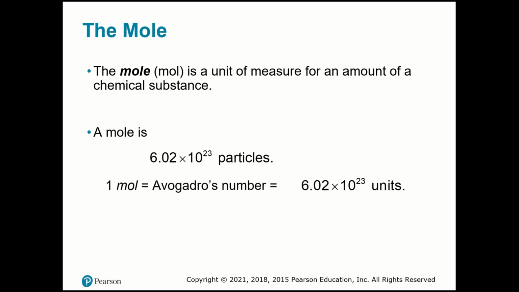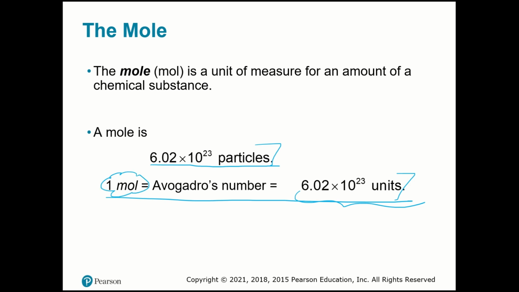So the mole is a unit, as I said before, of measure for an amount of chemical substance. A mole, as I said before, is 6.02 times 10^23 particles. So you know already that 1 mole of any substance contains 6.02 times 10^23 units. This is very important, and I always say that mole is the start unit of chemistry, okay? Because you're gonna see that, as you saw before, 1 mole of carbon contains 12.01 grams.